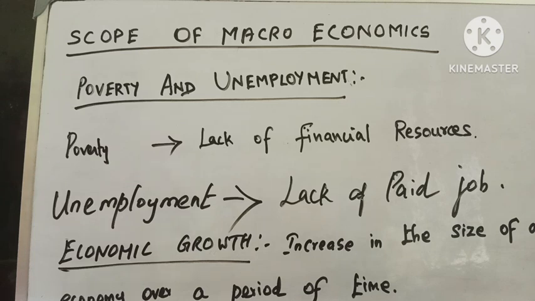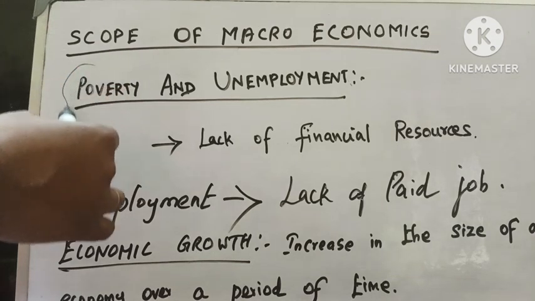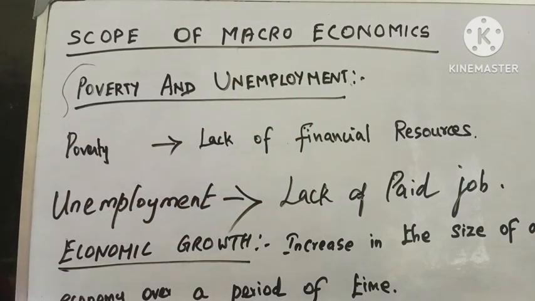In macroeconomic analysis, we study the economy from a large perspective, isn't it? So it facilitates allocation of resources. By finding out poverty and unemployment, we can allocate the resources in the right way, and it is helpful for initiating corrective measures, right?